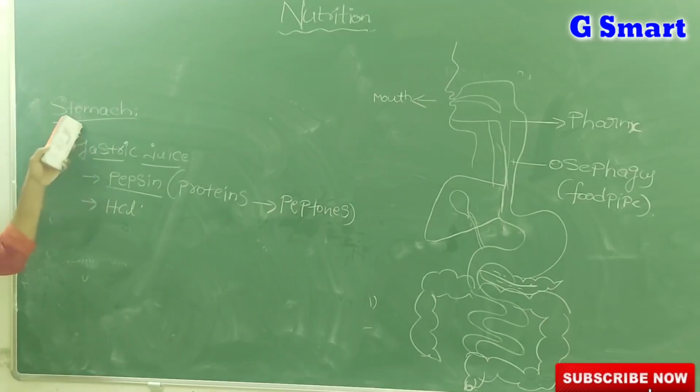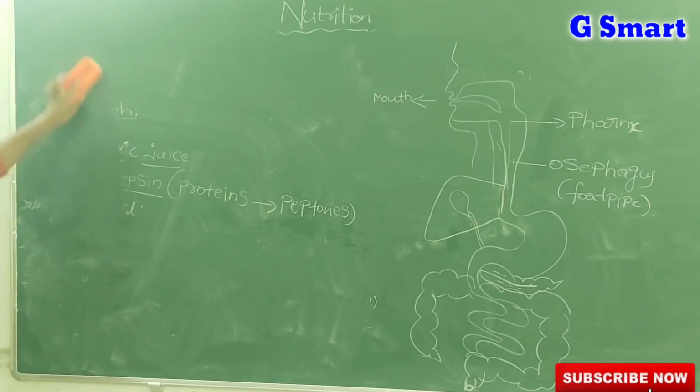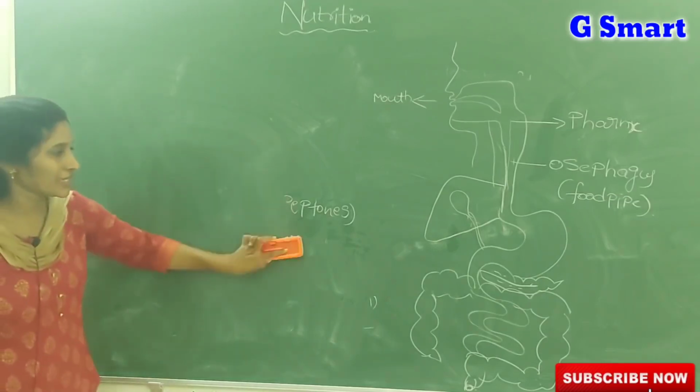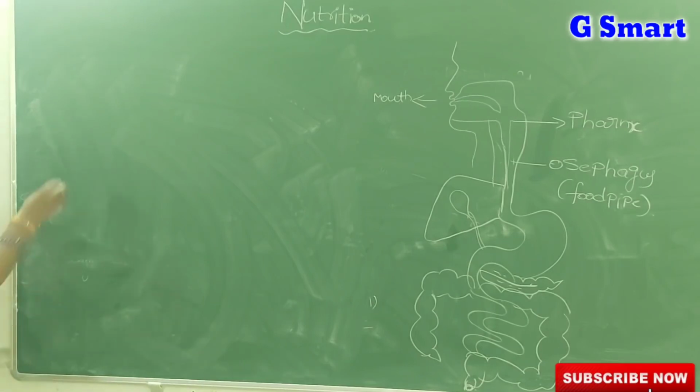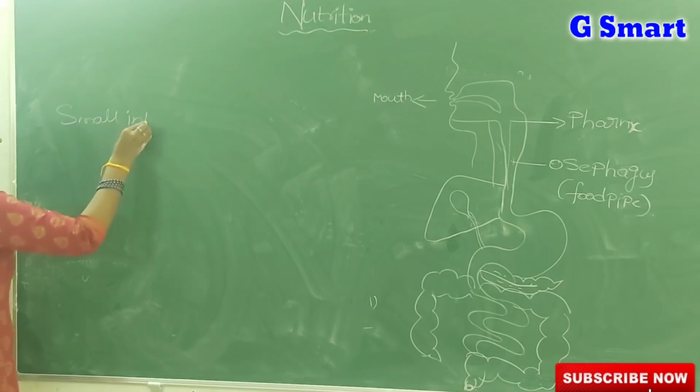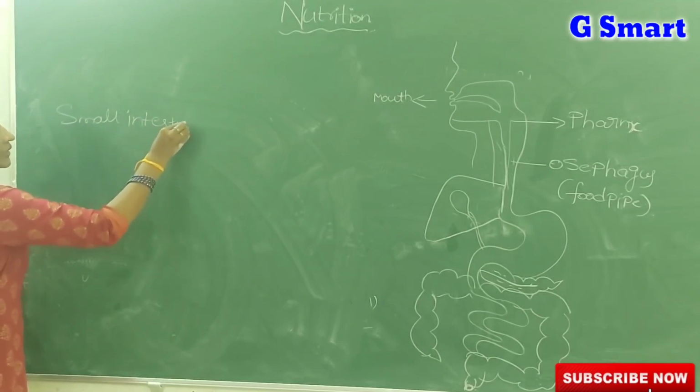Where does protein digestion start? In the stomach. And where is hydrochloric acid released? In the stomach only. And what is the enzyme present in gastric juice? Pepsin. It acts on which food substance? Proteins, and converts them into peptones. And what is the next important part? Small intestine.